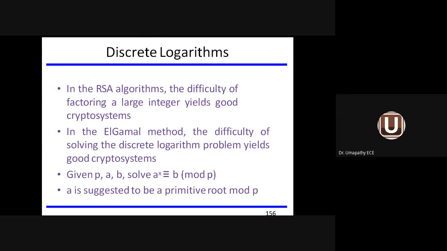Where is it used? In the RSA algorithm. The difficulty of factoring a large integer yields a good crypto system. So this discrete logarithm finds application in RSA in order to handle larger integers with respect to the crypto system. The expression is given here: p is a prime number, and a and b are two integers. We have to solve a power x equivalent to b mod p, where a is a primitive root mod p. So this is the expression for the discrete logarithm, which finds application in the field of RSA.